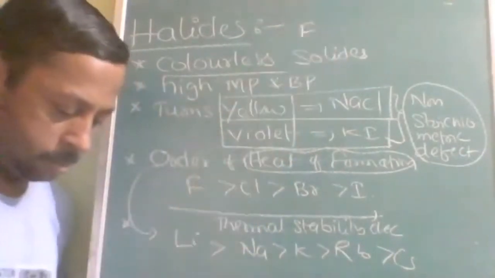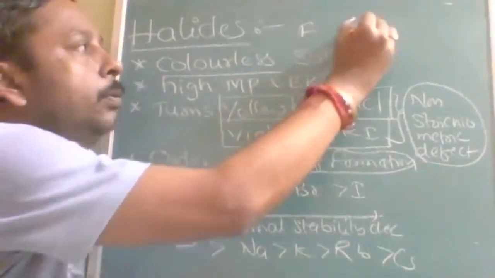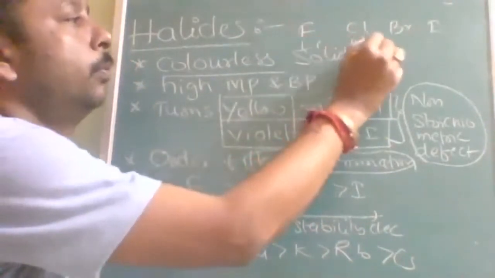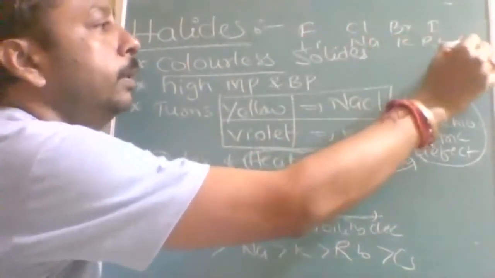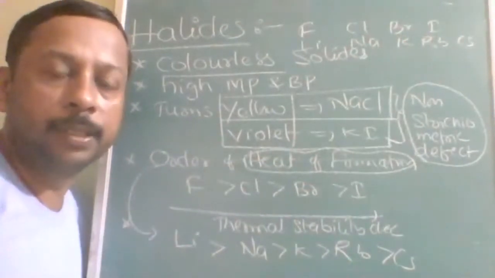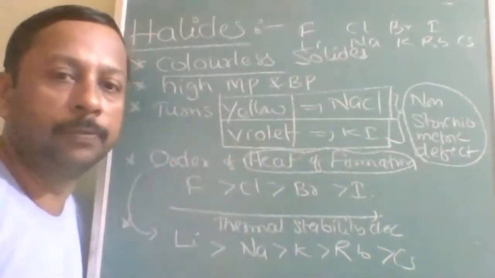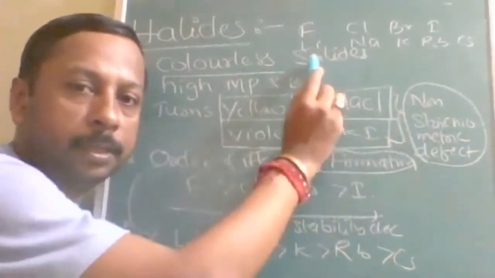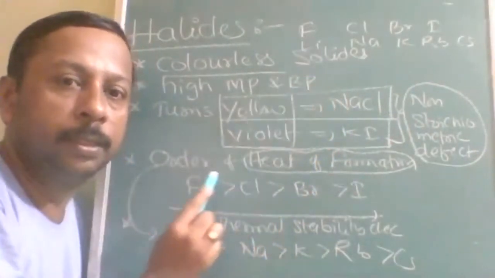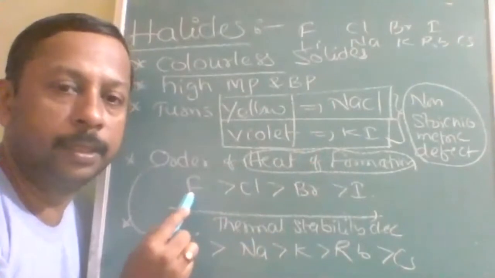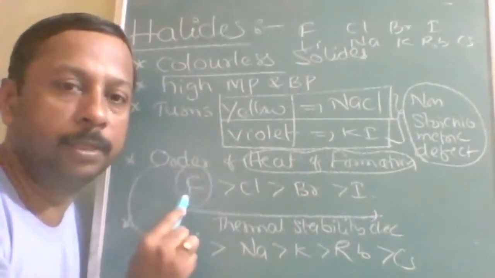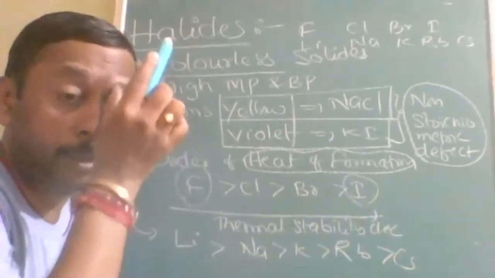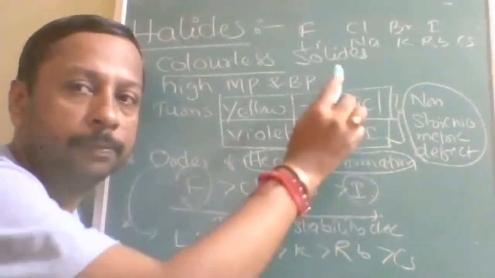Chlorine, bromine, iodine are halogens. Lithium, sodium, potassium, rubidium, and cesium: what are these? These are alkali metals. So you can make combinations out of them. When you keep one metal constant, take any metal, let us take lithium. Then the heat of formation, the amount of energy released, will be maximum in lithium fluoride and minimum in lithium iodide. So heat of formation decreases down the group of halogens.